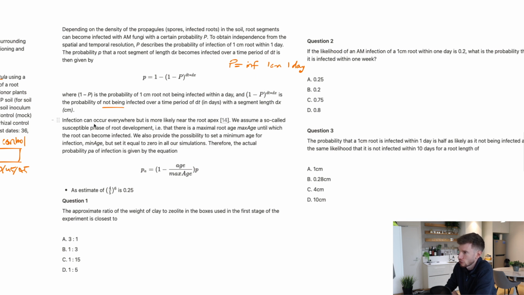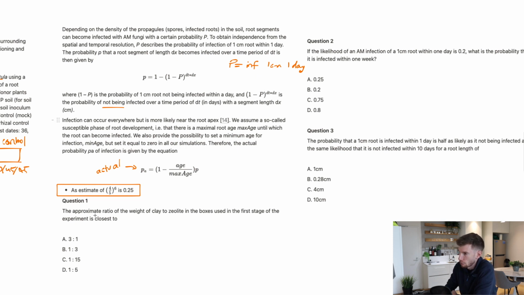We assume a so-called susceptible phase of root development, i.e. that there is a maximum age until which the root can become infected. We also provide the possibility to set a minimum age for infection, but set it equal to 0 in all our simulations. Therefore, the actual probability, PA, of infection is given by. So this is now referred to as actual probability. So we're looking for those trigger words in the questions now. And we've also got a note. Whenever you get given a note, always pay close attention. You'll pretty much always need to use it somewhere in the maths.